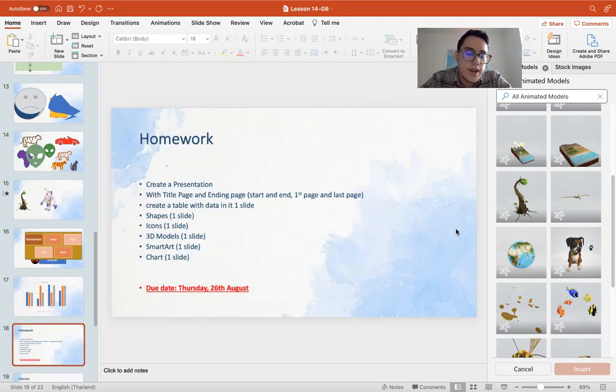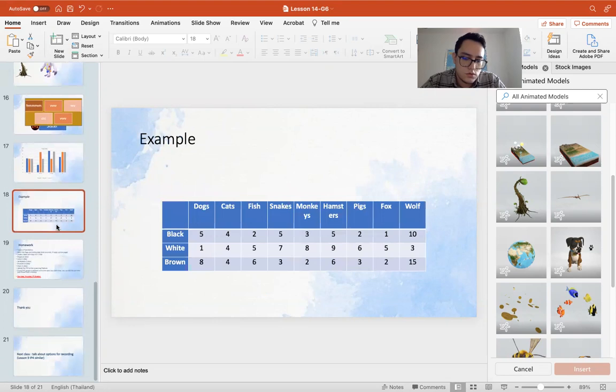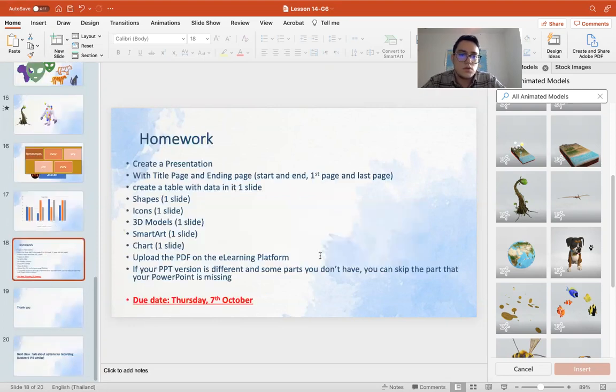All right, so now that we have learned all the details about PowerPoint, now it's your turn to do the homework. Your homework is to create a presentation with a title page and ending page, with the first page and last page.